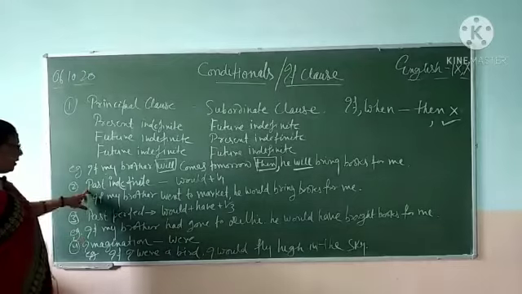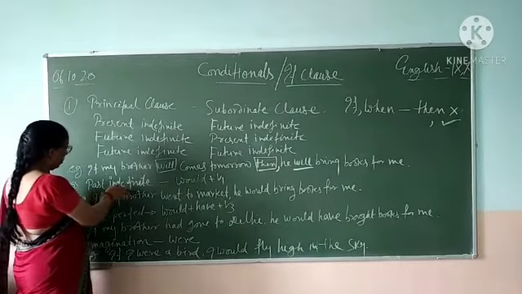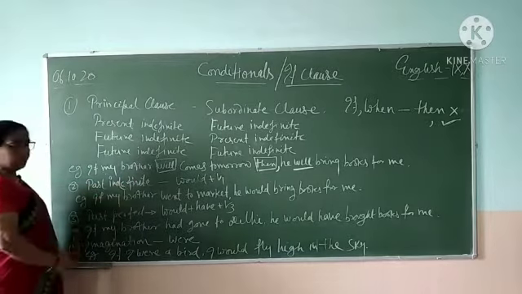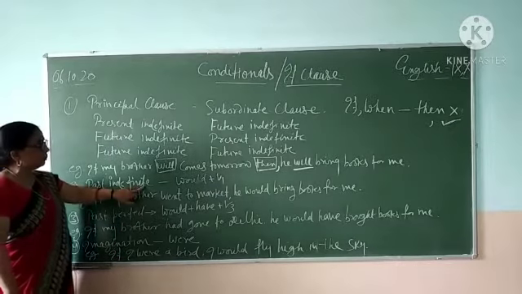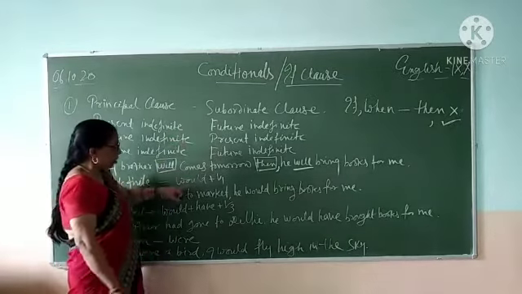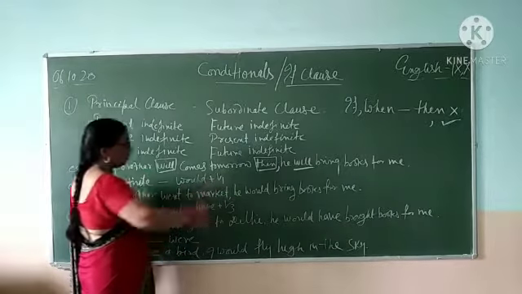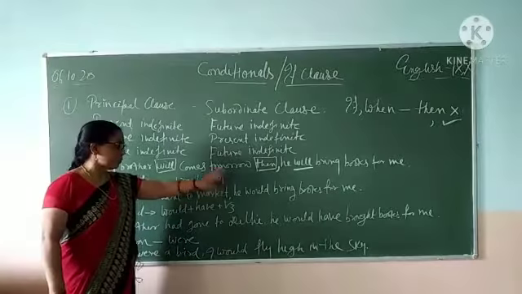Now let us see the second rule. When the principal clause is in past indefinite, subordinate clause will take would plus V1, first form of the verb. Would plus V1, that is verb in its first form.